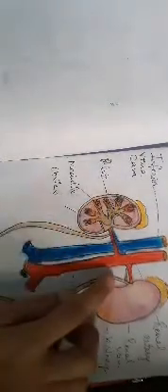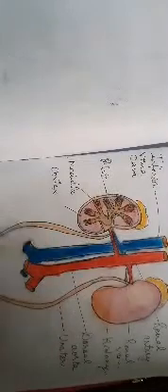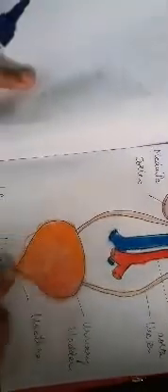So today we are discussing this excretory system, or what we call the human urinary system. The human excretory system consists of a pair of kidneys, a pair of ureters, a urinary bladder and a urethra, as you can see in the diagram.